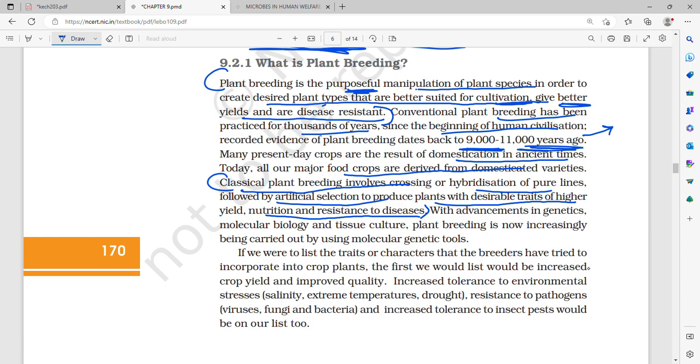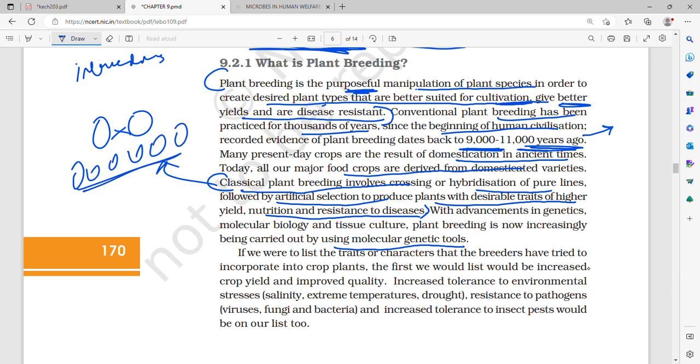But with advancement in genetics, molecular biology and tissue culture, plant breeding is now increasingly carried out by using molecular genetic tools. Earlier you used to take two pure lines, like we saw before in inbreeding, and then you get all the offspring, the progeny. Out of those, the recessive genes will be exposed, and then artificially you select the superior ones and further produce them to get your desirable traits, such as increase in yield, more nutrition and disease resistance. This was classical plant breeding.